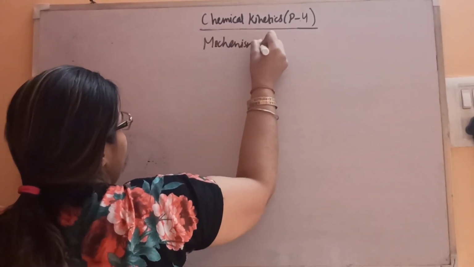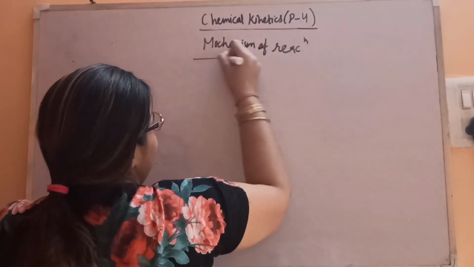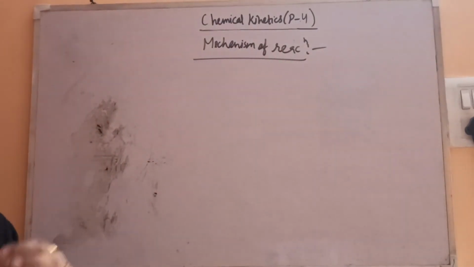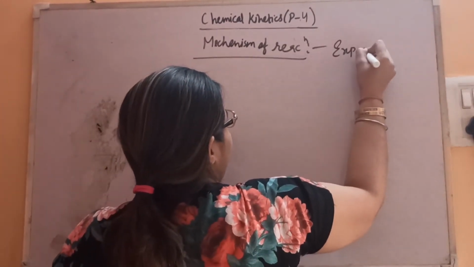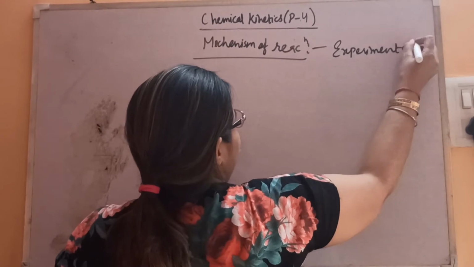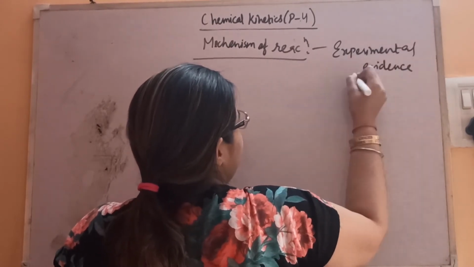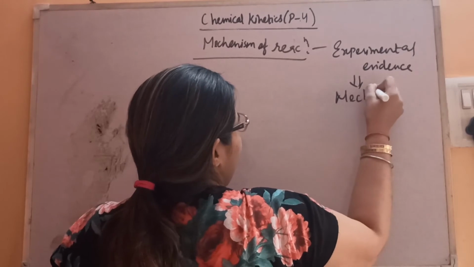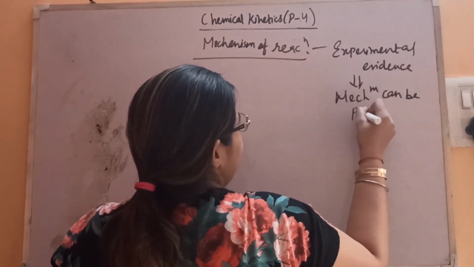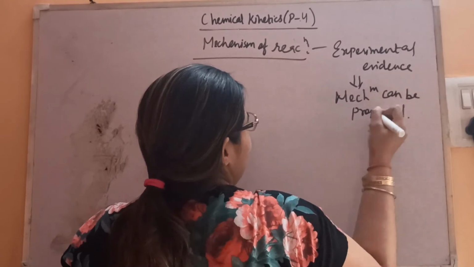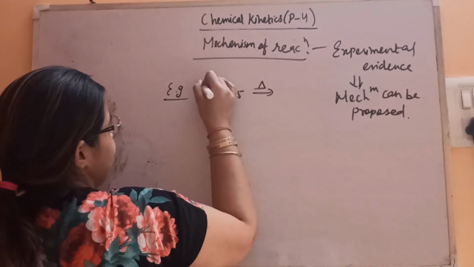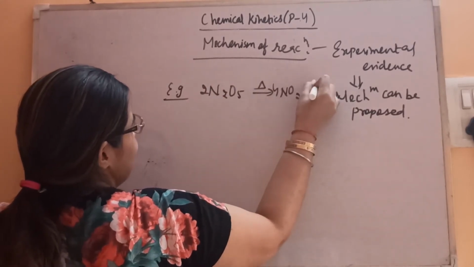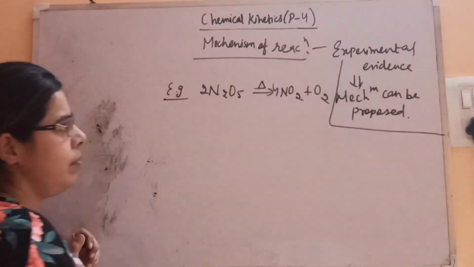What is mechanism? Mechanism of the reaction means how that particular reaction is taking place, and we can say this only on the basis of experimental evidence. Mechanism can be proposed based on it. Let's consider the reaction, the decomposition of N2O5, which gives you 4NO2 plus O2. This is the reaction.